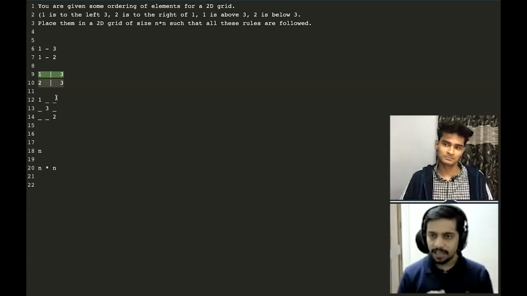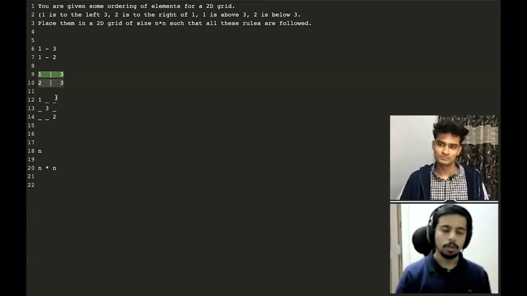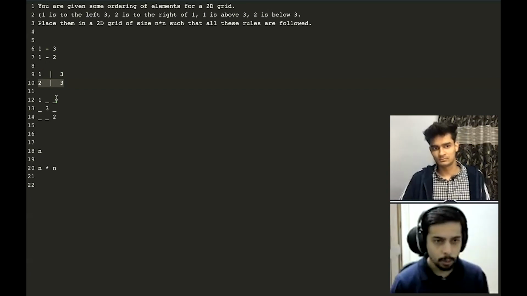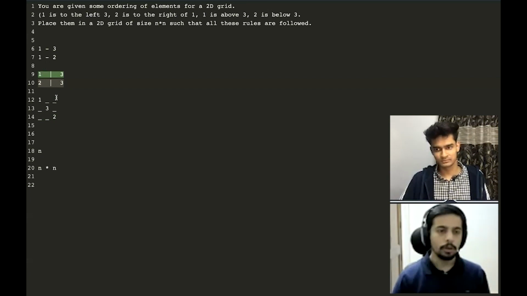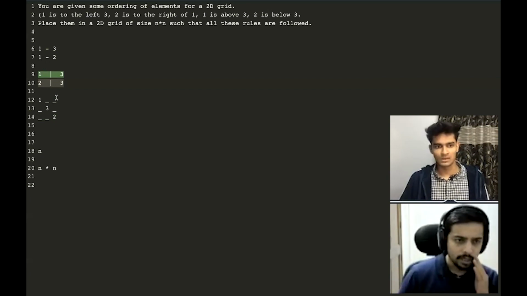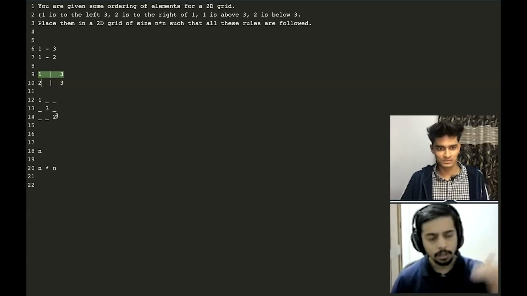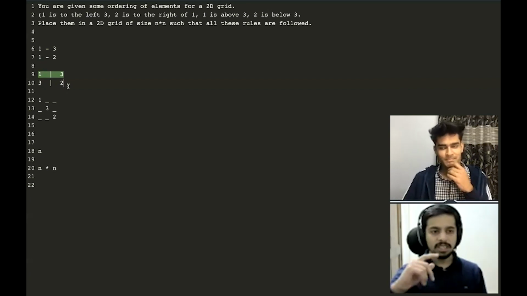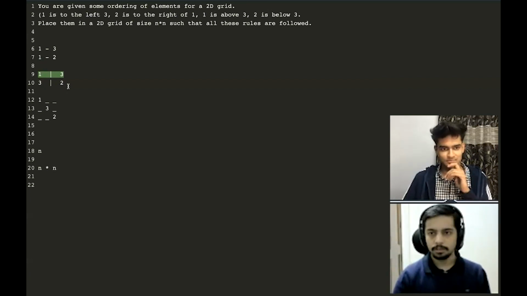So I'm having n square empty positions, right? But I only need to use n of these empty positions. Okay. So if I look at 12, 13, and 14, then the rule 1 is to the left of 3 gets followed. 1 is to the left of 2 also gets followed. 1 is above 3 is also getting followed. 2 is above 3 is not getting followed, I think. This should be opposite. Okay, 3 is above 2. All right, now it makes sense, I guess.